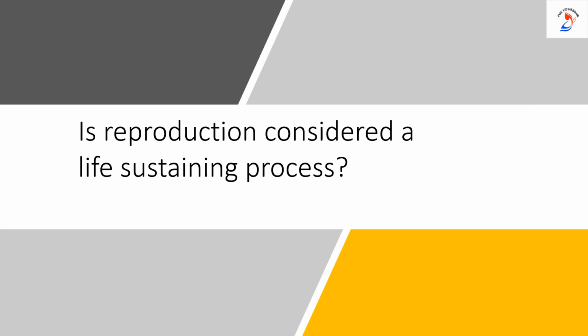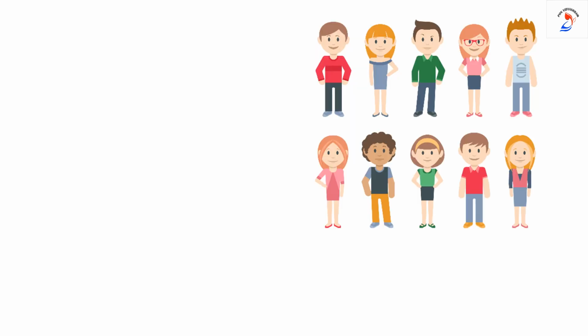Now, one more question will arise in your mind. What about reproduction? Reproduction is also important. It's also a process, but it's not considered a life-sustaining process. Why? Because without reproduction also organisms can survive. I think you got a clear idea about unicellular organisms. Clear? Unicellular organisms are made up of a single cell and all the life-sustaining activities are carried out with the help of the single cell.